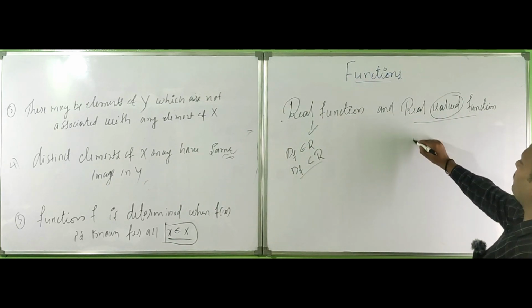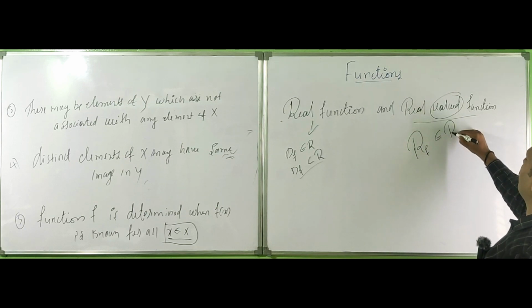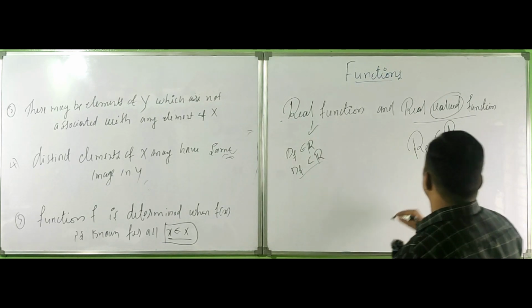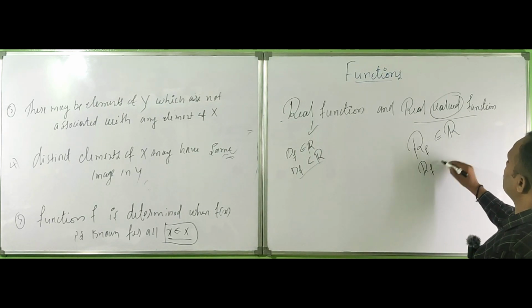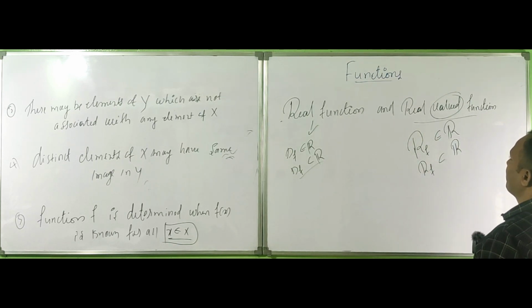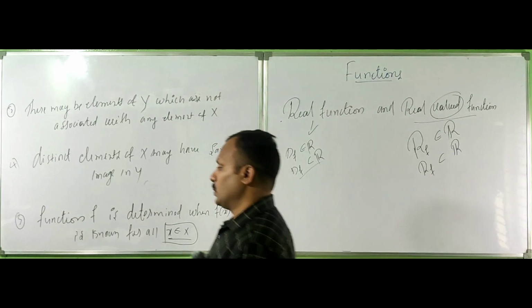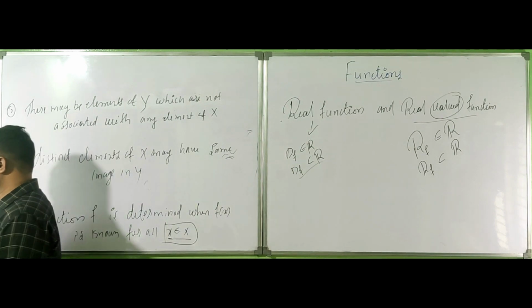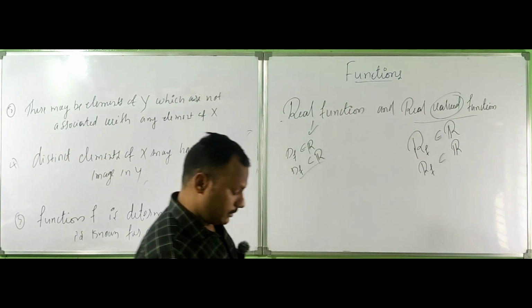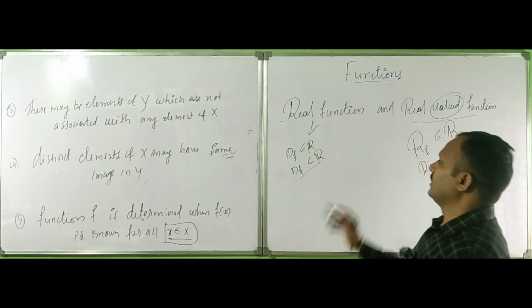A real valued function is range of f. Where is it, sir? Range of f belongs to real numbers, right? Or range of f is a subset of real numbers, right? The real function is concerned with the domain, and the real valued function is concerned with the range, right, sir?